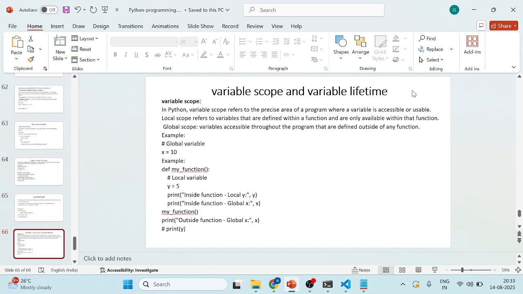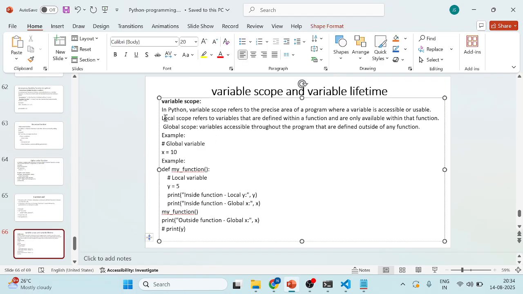And variables, scope and lifetime. What are variables? We have two types of variables, the global variable and the local variable. The local variable is only available within the function. Global variable means it is defined outside of the function. So using these two examples, I will execute a program.